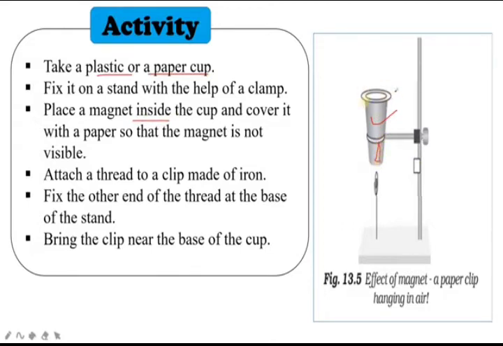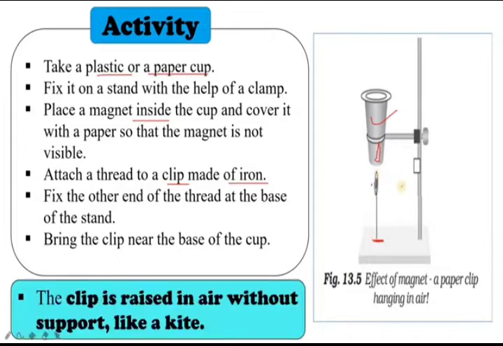Okay, inside you keep a magnet and cover it with a paper so that the magnet is not visible. When an outside person looks, that person cannot see that the magnet is there inside. And attach a thread to a clip made of iron. Okay, this is a clip which is made up of iron, and the end of the clip is fixed with the base of the stand. Fix the other end of the thread at the base of the stand.